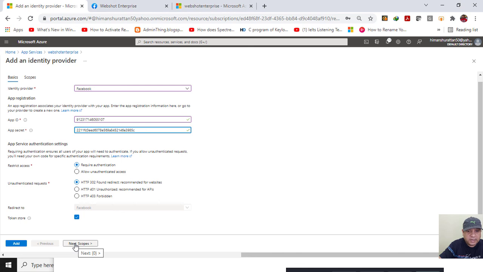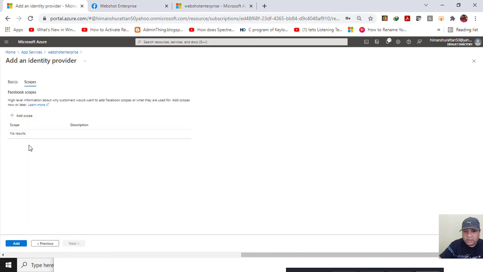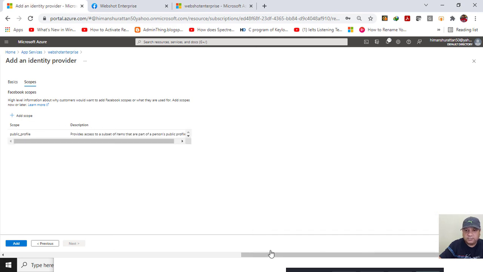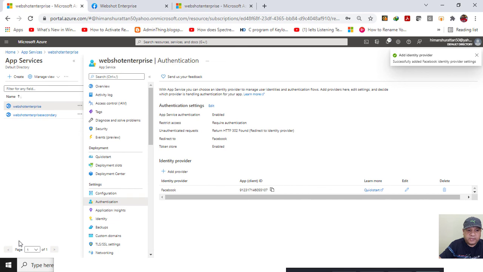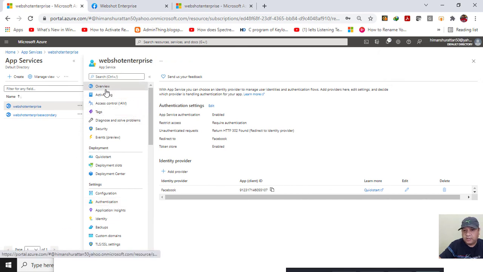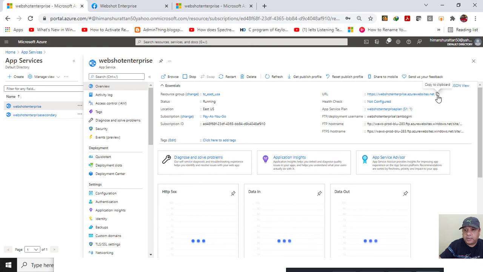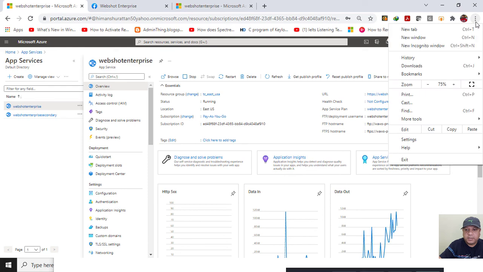I need to click on add scope. I will check this public profile, click on add and click on add. So this website is configured with the Facebook authentication. Let's see how it will work. Earlier it asked for Azure Active Directory authentication, but this time it will ask for the Facebook authentication. Let's see.